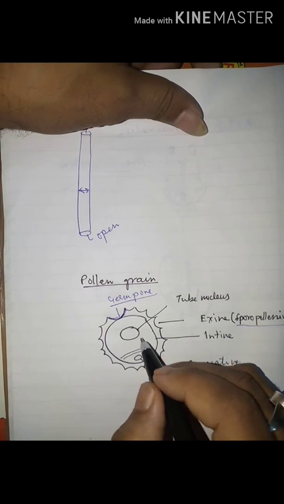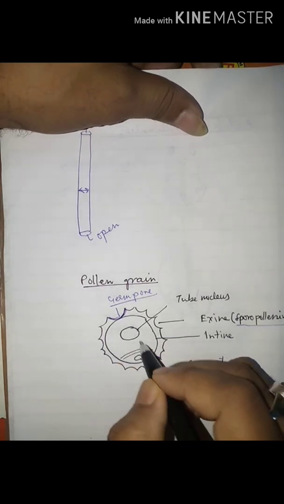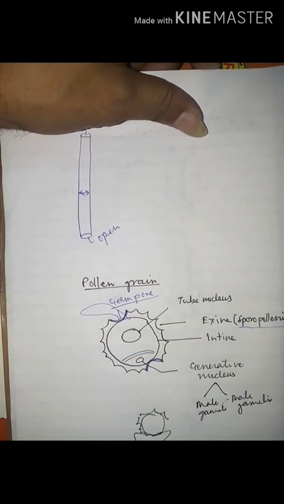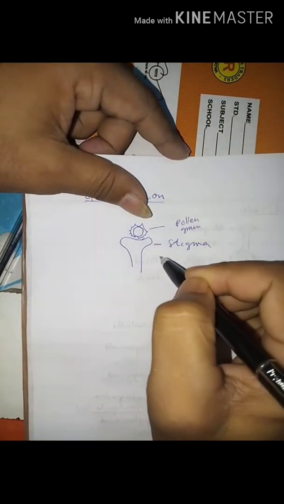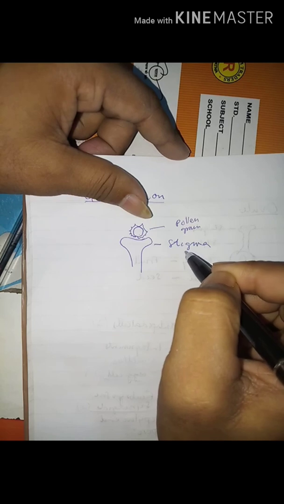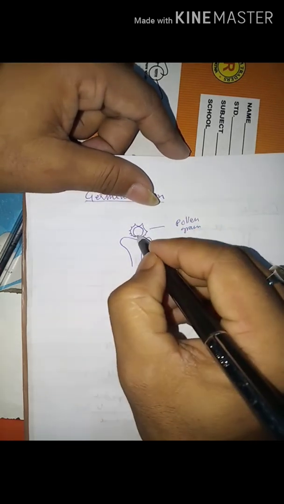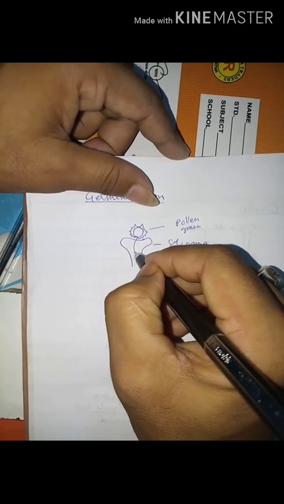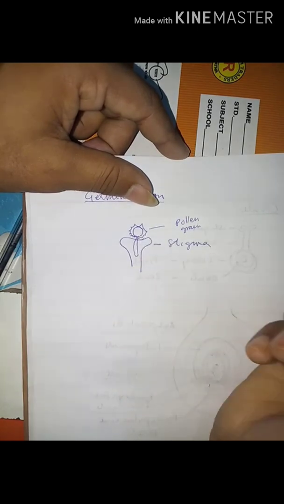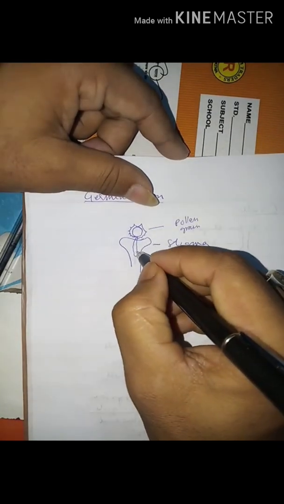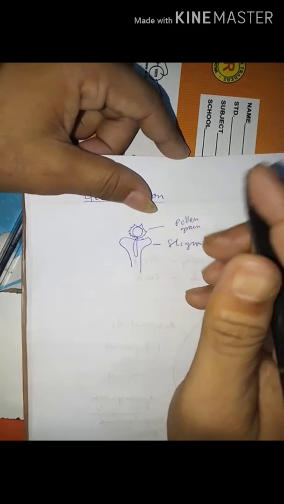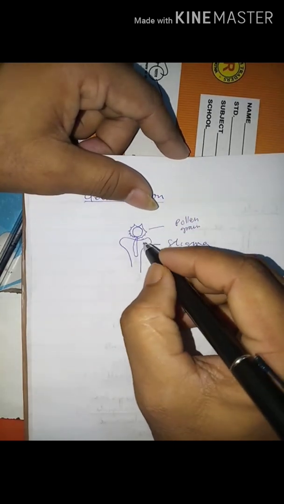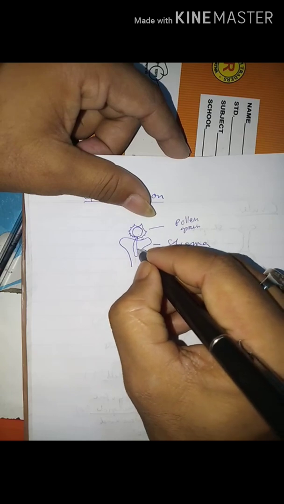Through this germ pore, a pollen tube will germinate. So when the pollen reaches the stigma, it receives sugary secretion from the stigma and it produces a pollen tube. This pollen tube contains 3 nuclei, 2 male nuclei and 1 tube nucleus, with a common cytoplasm.